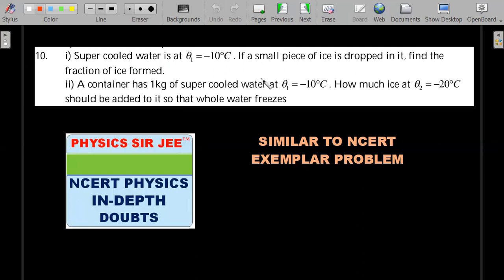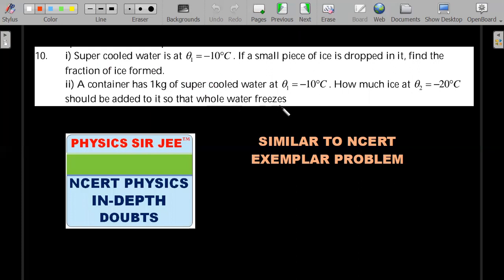There is a concept that whenever water is supercooled, that means instead of becoming frozen at the so-called temperature of -10 degrees, it still stays in the liquid state. One small agitation or perturbation or disturbance created inside it causes a part of that water to freeze. There are super cool videos on YouTube. Just type supercooling of water in YouTube and you will see all kinds of nice videos and explanations of that concept. Just watch them, but also wait for the physics solution that I'm going to provide for this. Try it out.